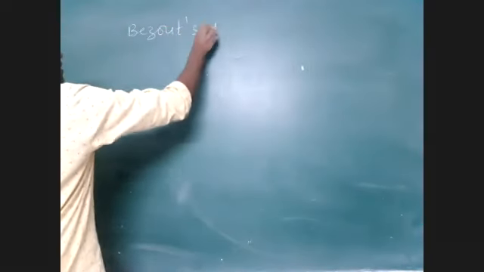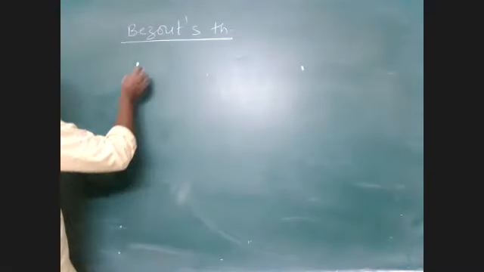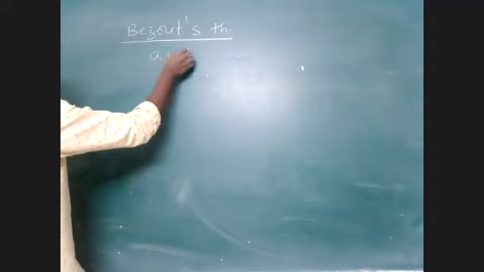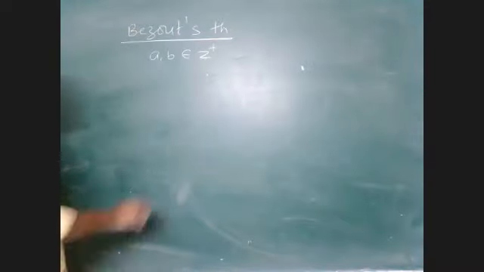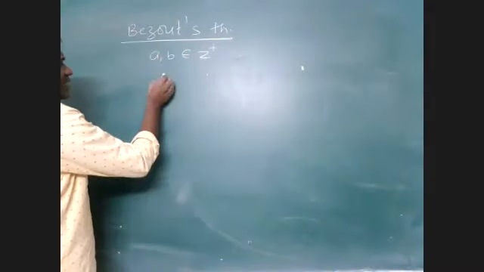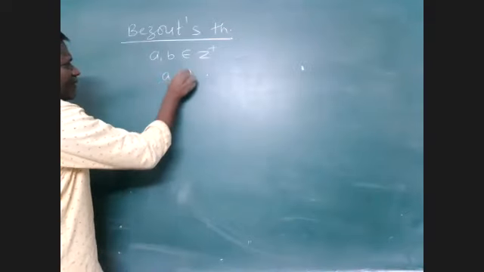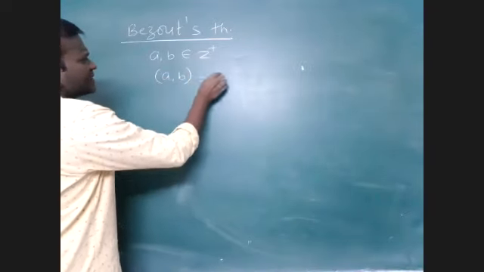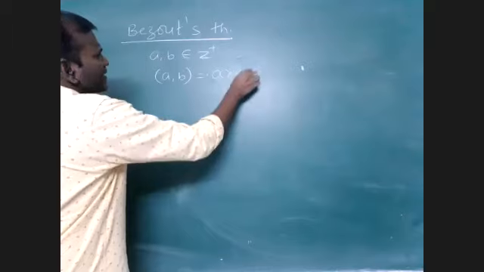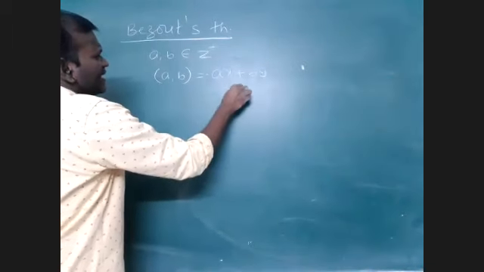Bezout's theorem. What the Bezout theorem statement is: suppose a comma b are positive integers, then the GCD of a comma b can be expressed as a linear combination of a and b, where x comma y are any integers.